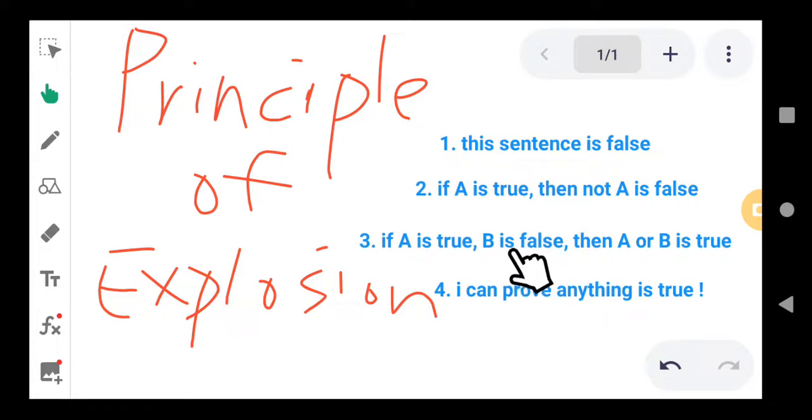Let's say, for example, B is false. That means 2023 is not going to be the end of the world. This predicate is false, but it doesn't affect the assumption, because assumption 3 says predicate A or predicate B. We know that predicate A, I have a brother, is already true. So predicate A or predicate B will still be true.